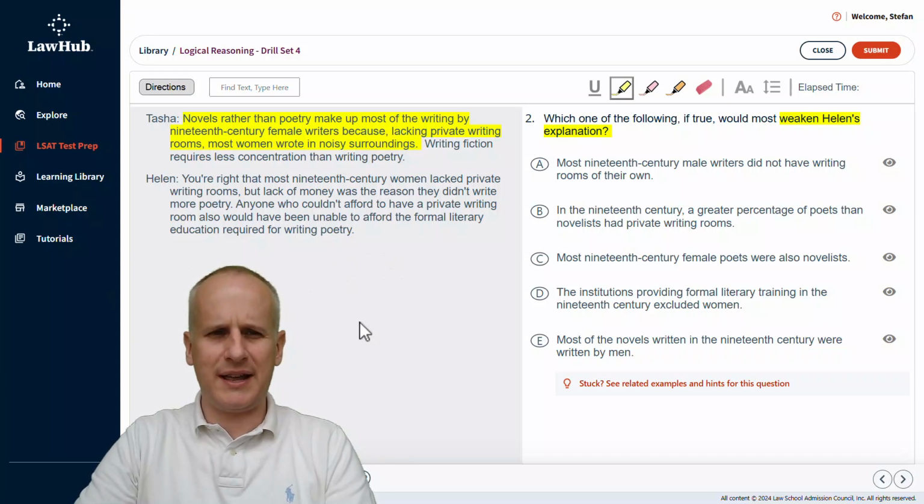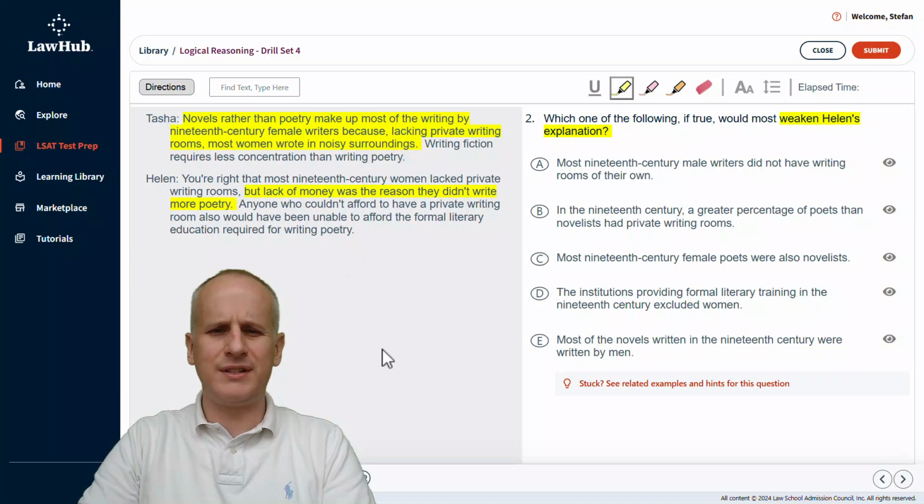And now we're going to read Helen's statements and identify her conclusion as well. Helen replies, "You're right that most 19th century women lacked private writing rooms. But lack of money was the reason they didn't write more poetry. Anyone who couldn't afford to have a private writing room also would have been unable to afford the formal literary education required for writing poetry." So Helen's conclusion is that lack of money was the reason that these women, these 19th century female writers, didn't write more poetry, not what Tasha stated about lacking private writing rooms and having to write in noisy surroundings.